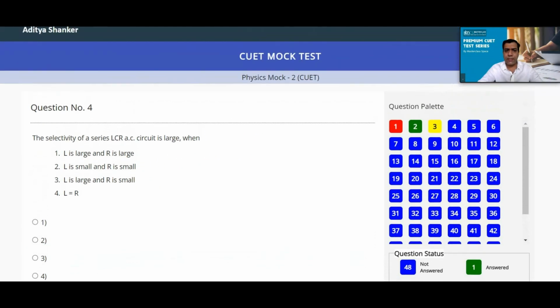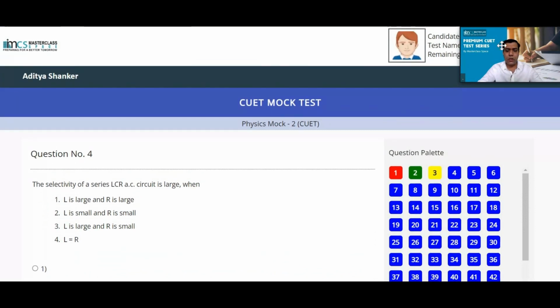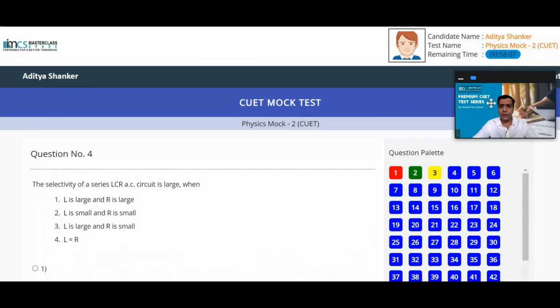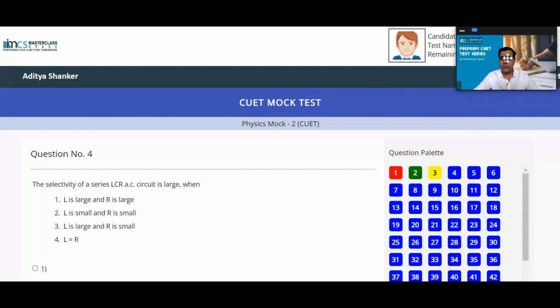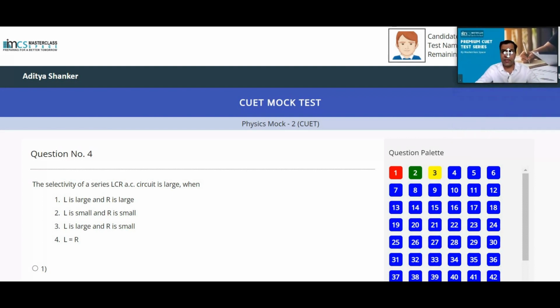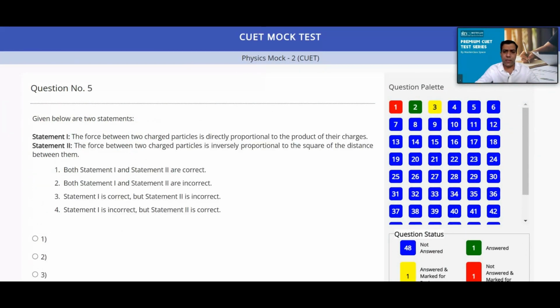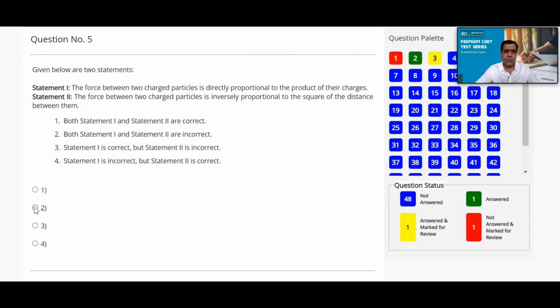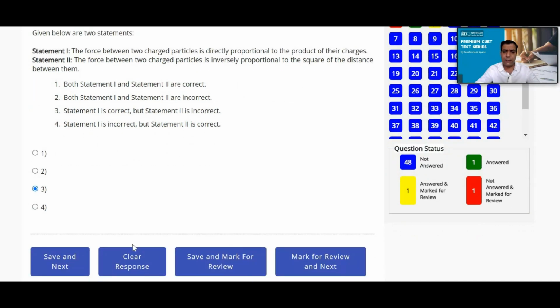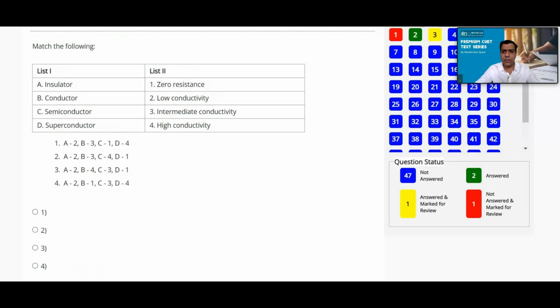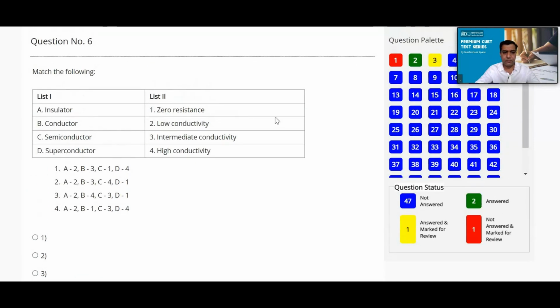Like this, things will go on. On the top, you will have your name and how much time is remaining. The clock will show here. Now my dear friends, like this you can take the complete test. Now for example, you wish to jump to question number 5. You can simply jump to question number 5, choose whichever option, and likewise keep on taking the test, save and next. Whichever you have answered becomes green.